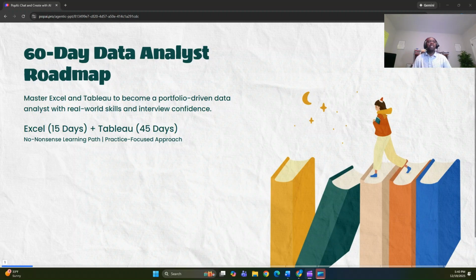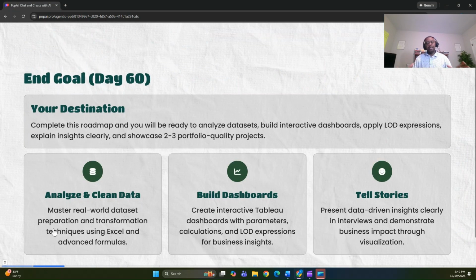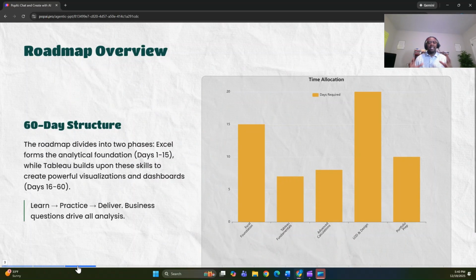So what we're going to do is divide this into two. The first 15 days will be Microsoft Excel, and the last 45 days will be focused on Tableau. All right, let's see how it looks. The end goal by day 60 is for you to be able to analyze and clean data, to build dashboards, and to tell stories, because that's basically what analysts do.